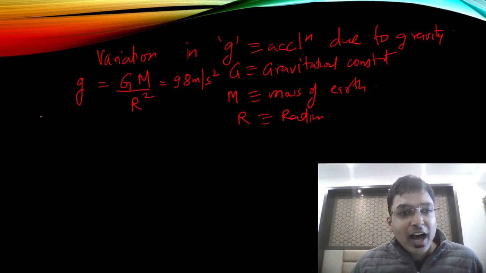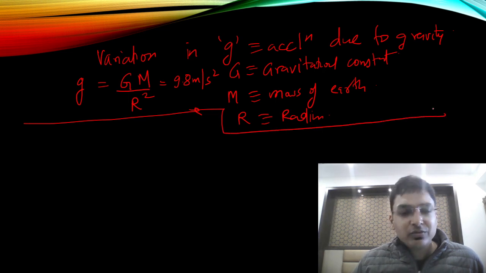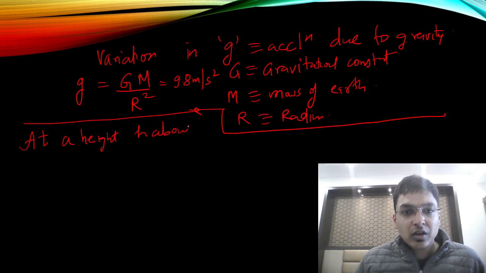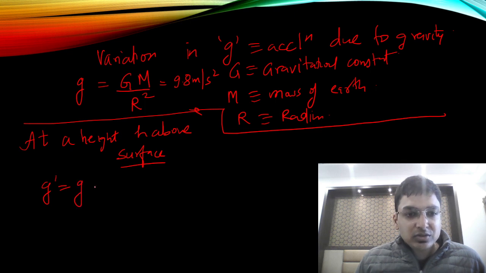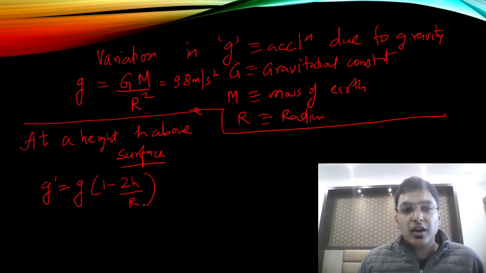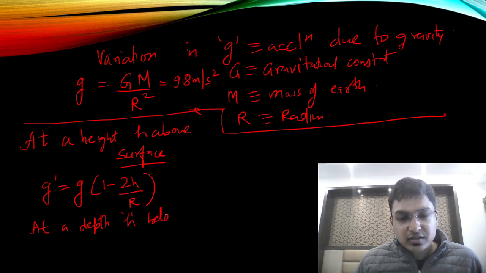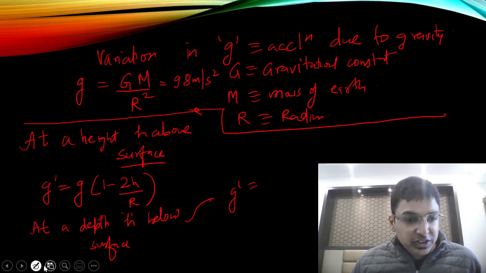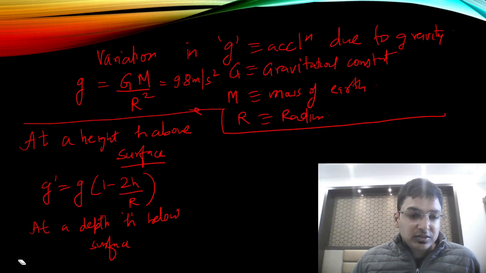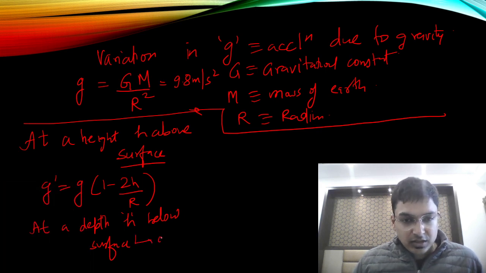So at a height h above the surface, what is g? g dash is equal to g into 1 minus 2h upon R. And at a depth h below the surface, g dash is equal to g into 1 minus h upon R. So this is for height, and for depth, this is the formula.